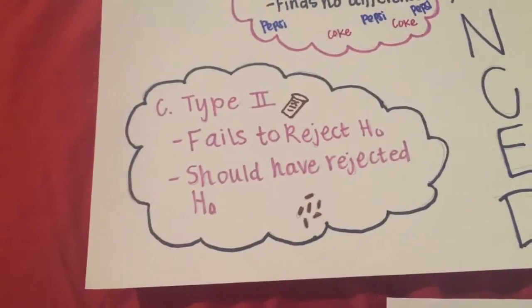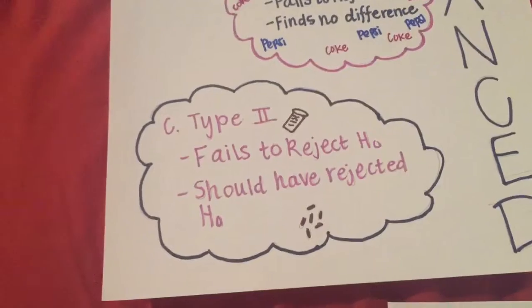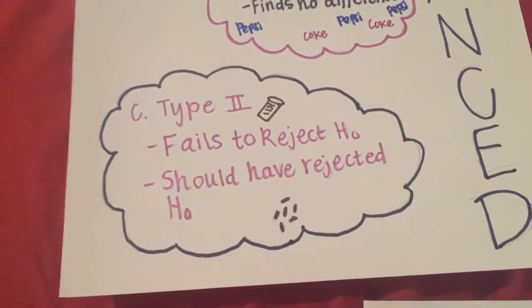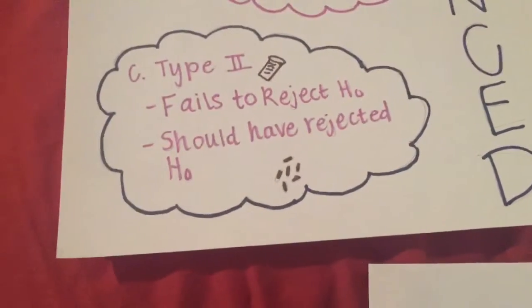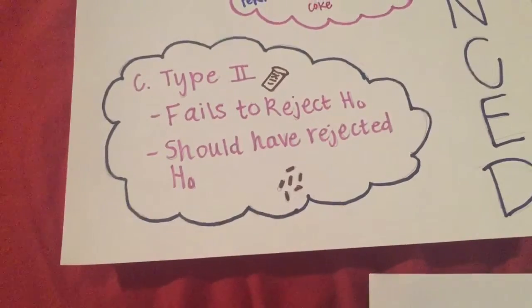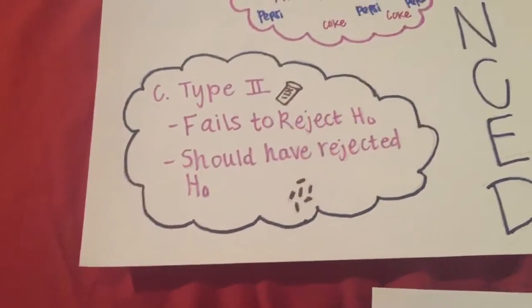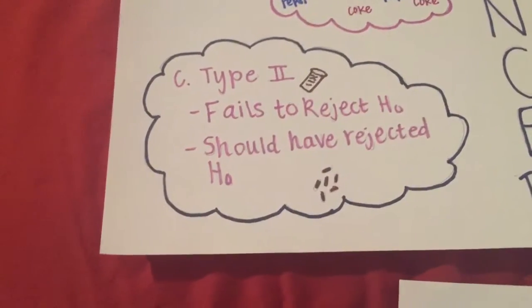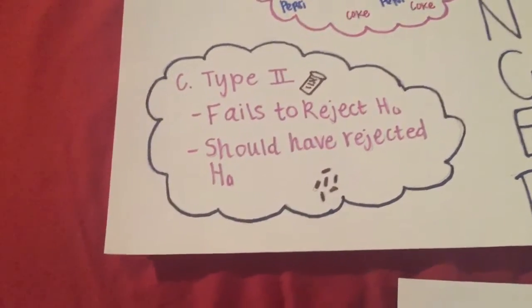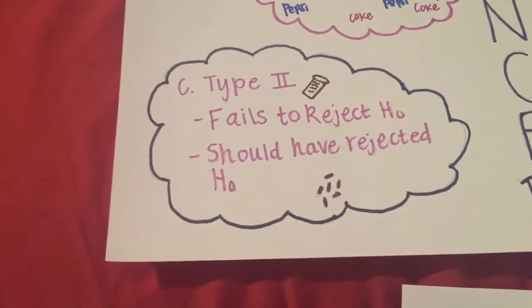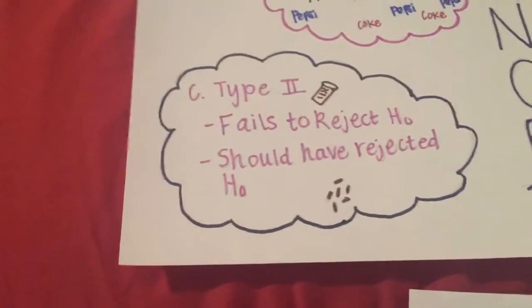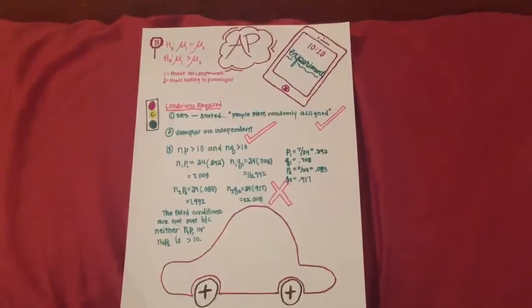So in this situation, they failed to reject the H0 when they should have rejected the H0, because the p-value is 0.465, but then in reality it relieves headaches in 38% of the people, and so that value is actually smaller, so they would have rejected the H0.